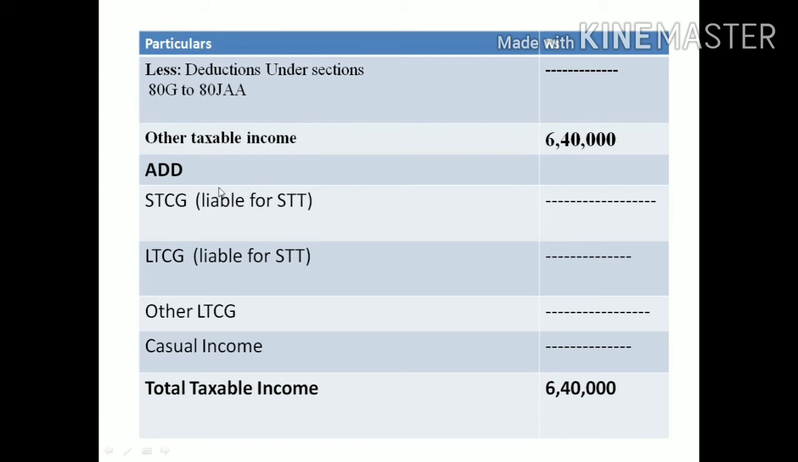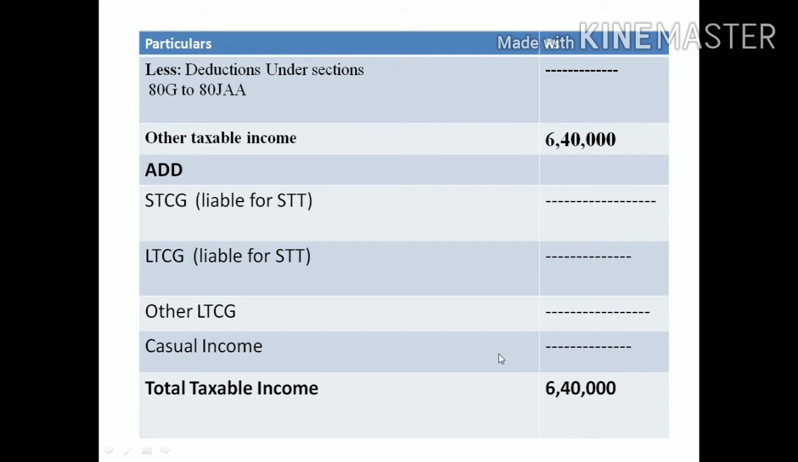To this income you should add some incomes generated from various sources. The first one, short-term capital gain liable for STT, there is no income. Long-term capital gain liable for STT, there is no income. Other long-term gain is also no income. Then casual income, there is no income at all in this problem. Then the total taxable income is 6,40,000.